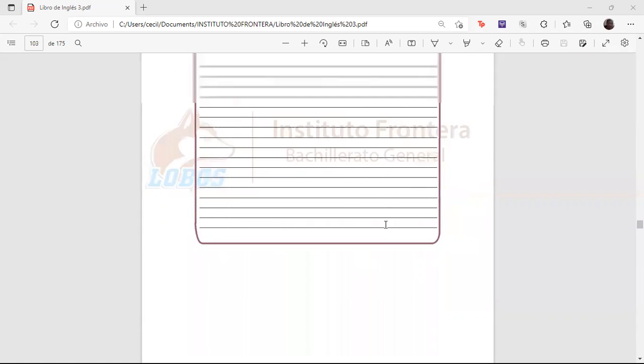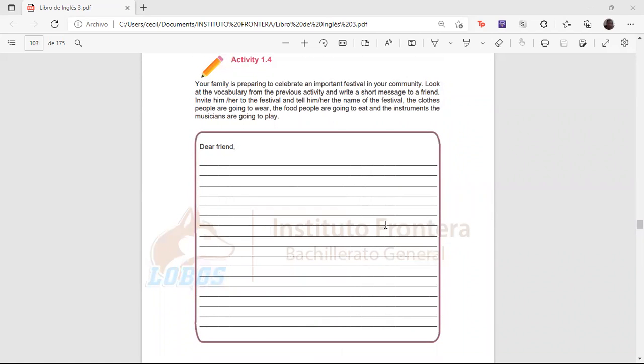103. Okay, what are you going to do? Imagine there's going to be a festival in your community. You're going to write a letter to your friend, inviting him to the festival. It says, use the vocabulary from the previous activity and write a short message to your friend, inviting him or her to a festival and tell him or her the name of the festival, the clothes people are going to wear, the food people are going to eat, and the instruments the musicians are going to play.